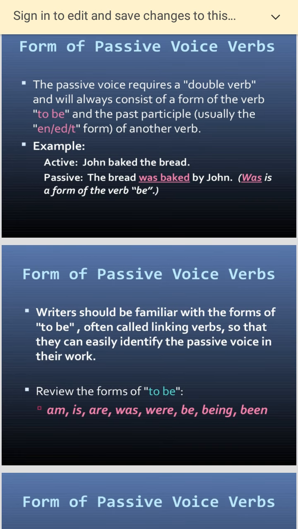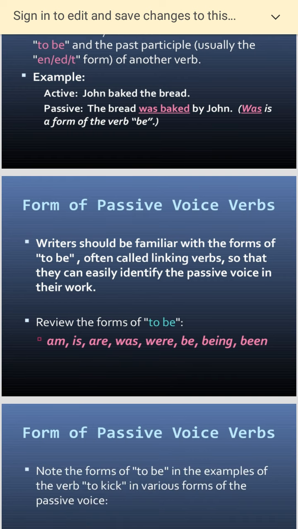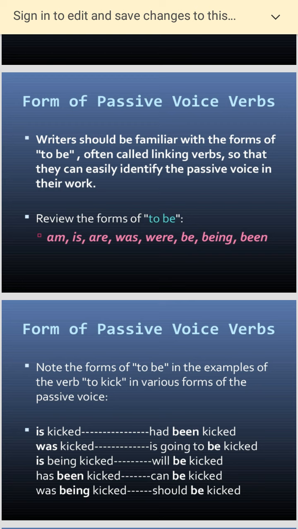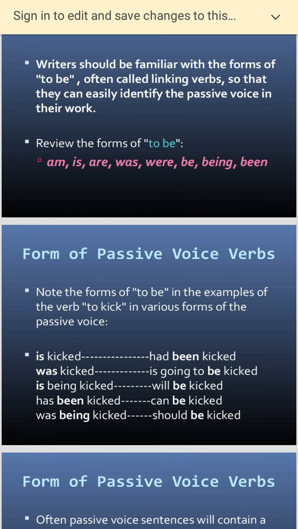Form of passive voice. Writers should be familiar with the forms of to be, often called linking verbs, so that they can easily identify the passive voice in the verb. I had already introduced earlier: is, am, are, was, were. The review of the verb to be: be, being and been. Form of passive voice: is kicked, had been kicked. Past tense, was kicked. Is going to be kicked, is being kicked, will be kicked. Future, has been kicked, can be kicked again, was being kicked, should be kicked.